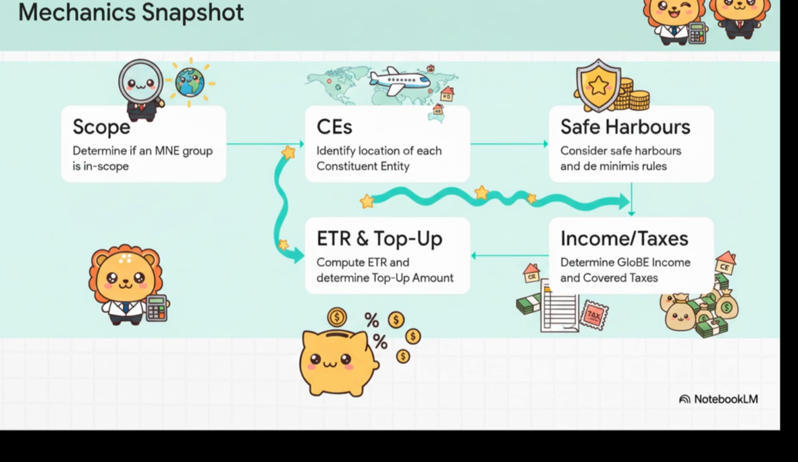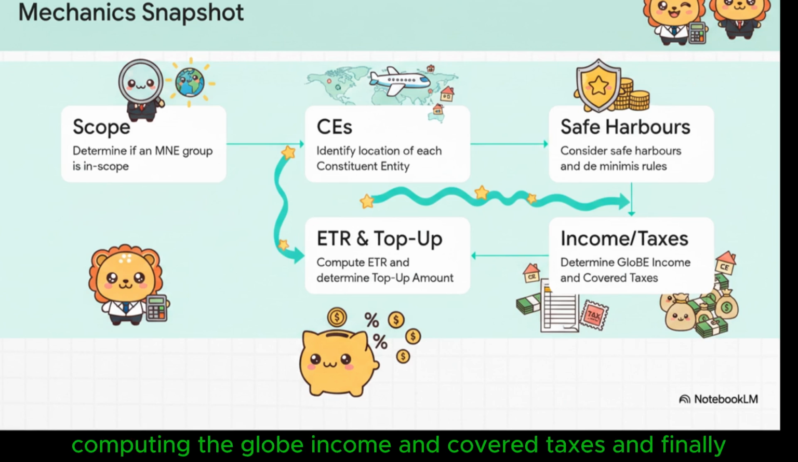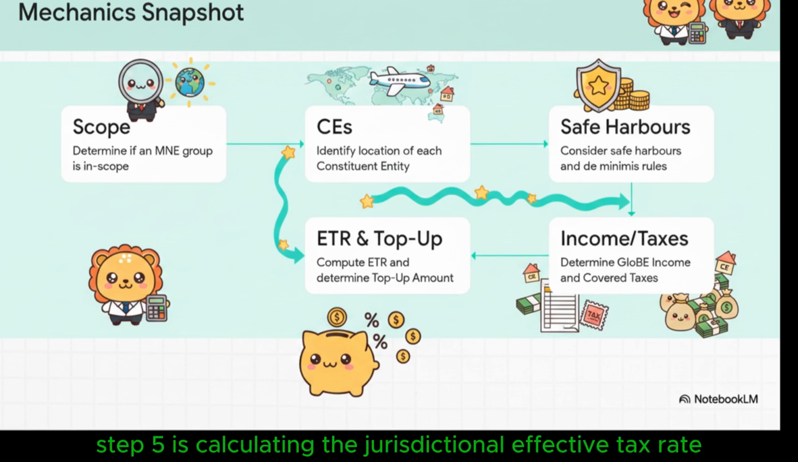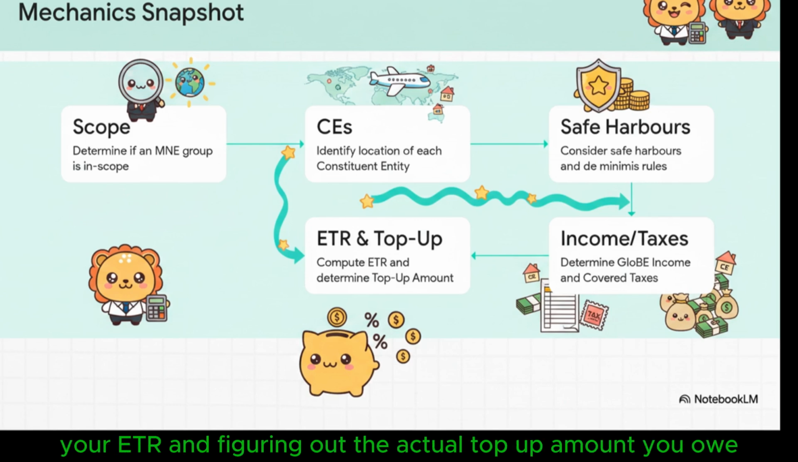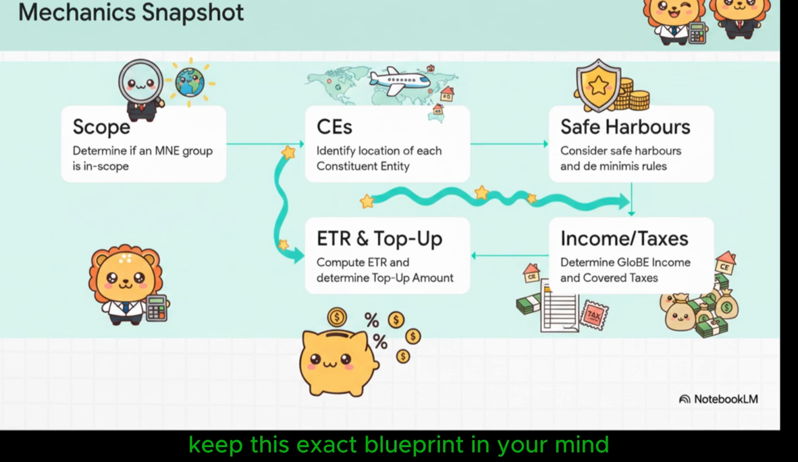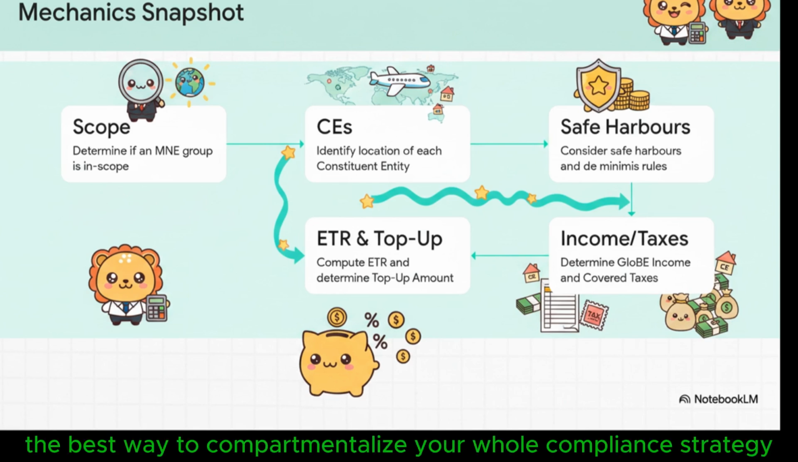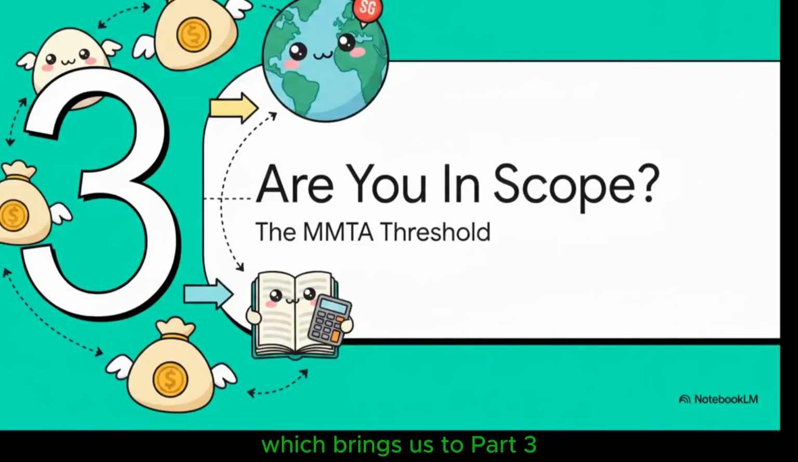Step 3 is where you check if you qualify for any safe harbors to maybe ease some of that compliance burden. Step 4, well, that's the heavy lifting, computing the GloBE income and covered taxes. And finally, Step 5 is calculating the jurisdictional effective tax rate, your ETR, and figuring out the actual top-up amount you owe. Keep this exact blueprint in your mind because it is literally the best way to compartmentalize your whole compliance strategy. Which brings us to part 3, are you in scope?